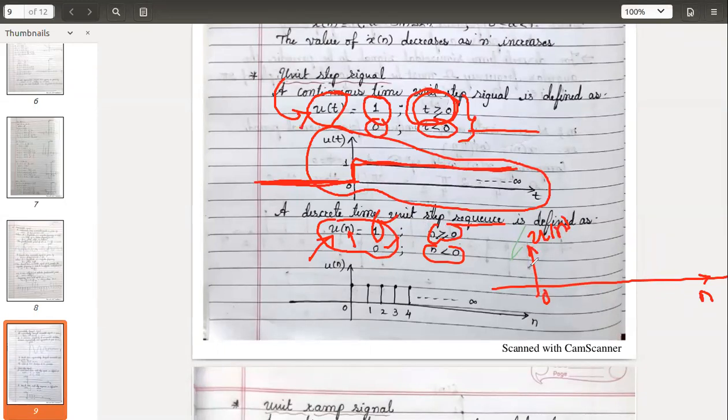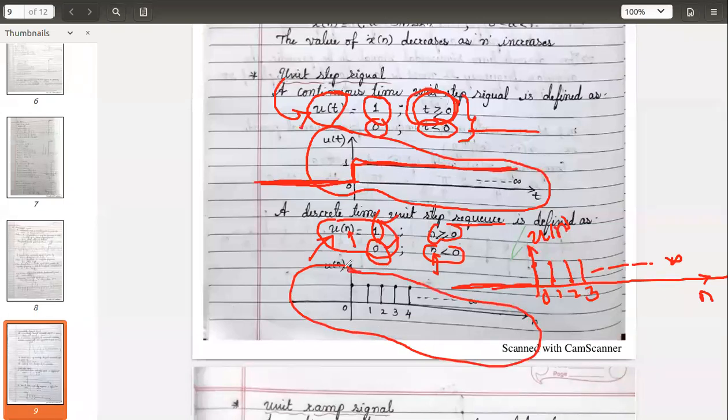So at n equal to 0, mark the point as 1. Then 1, 2, 3, like that it will continue up to infinity. And what about the negative side? The amplitude specified is 0 for n less than 0. Hence, no value on the left hand side. That's why it looks like this.